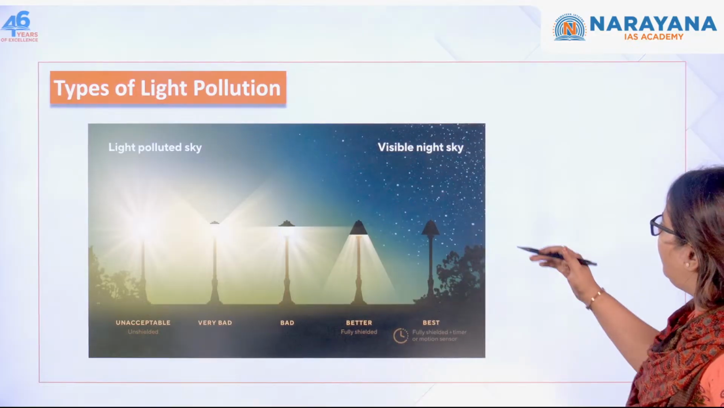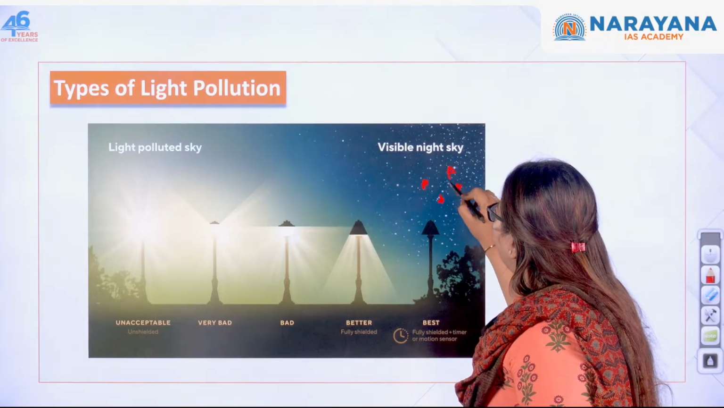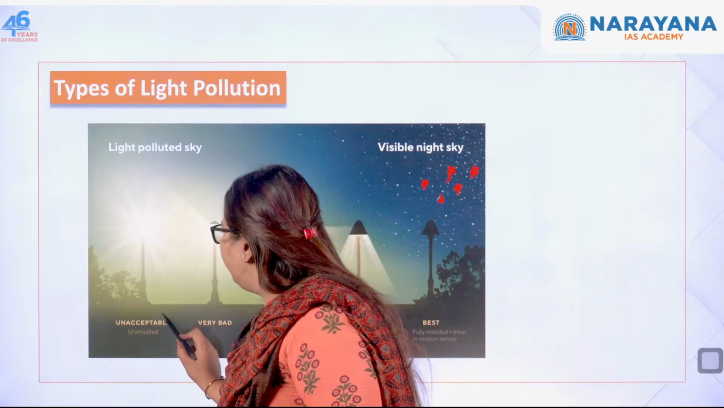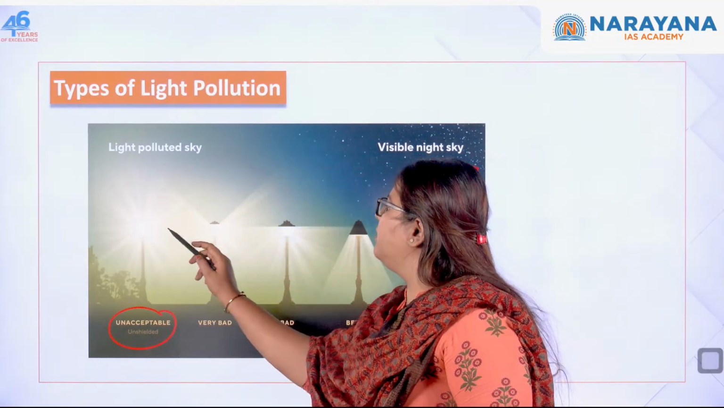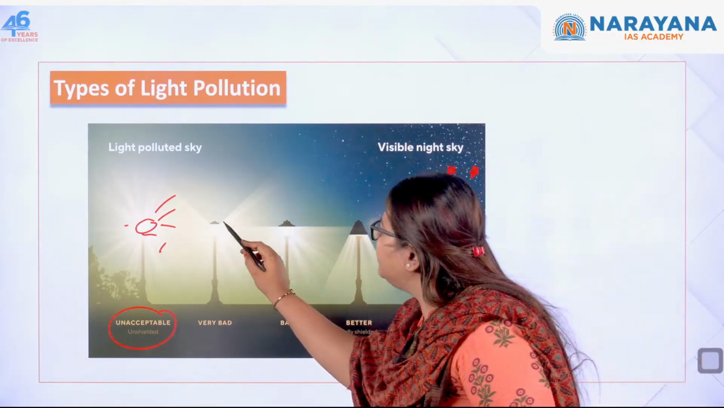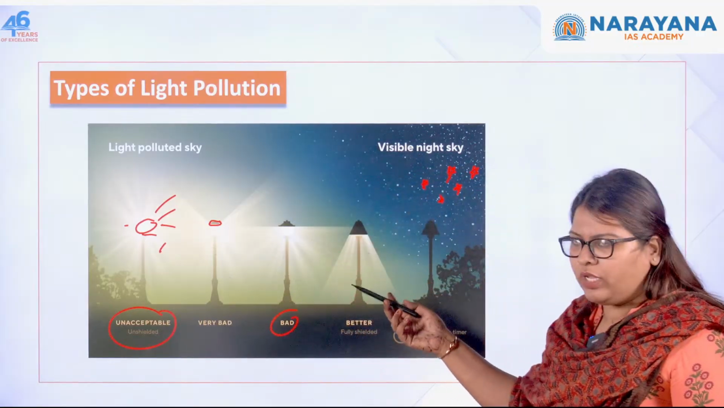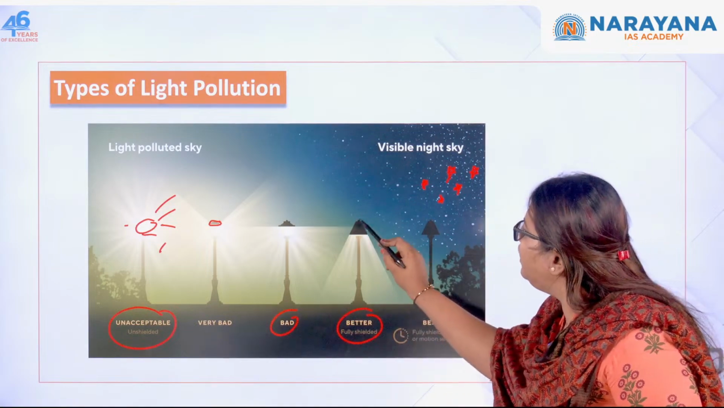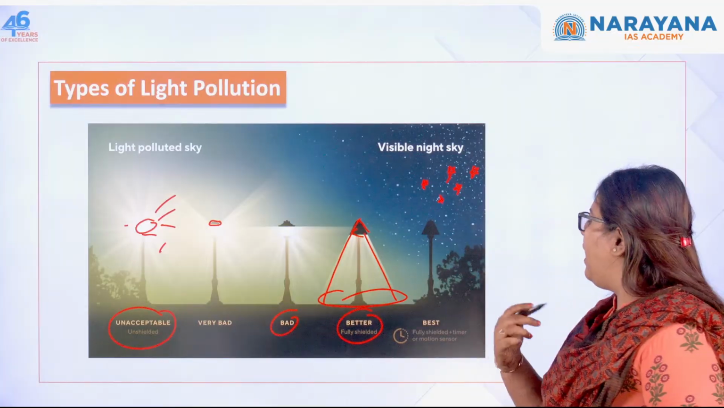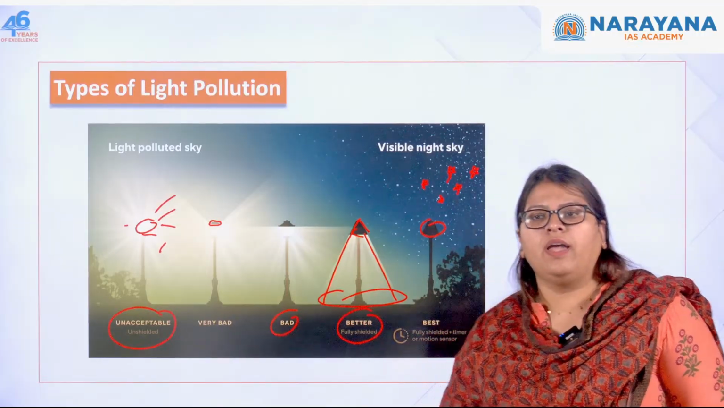So see here, what is the light best where you can see your stars? Gone are those days when we used to sleep on our terrace and watch the stars, right? Light polluted sky, this is unacceptable and this is too much. Okay, this is unshielded. Next one, very bad, because it is only shielded by this particular lid. Then if you see bad, this is still okay. And then better, which is fully shielded light, which actually gives light only to this particular area where it is required. And the best is this particular, that is turn off your light so that you can at least have a look at the sky at night.